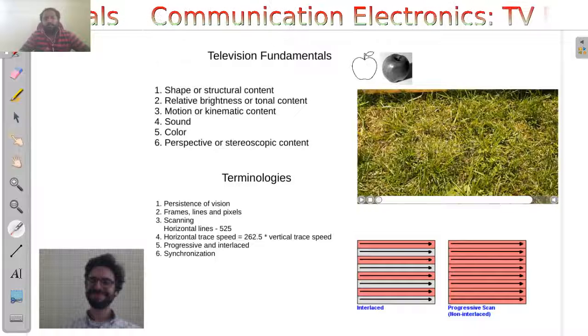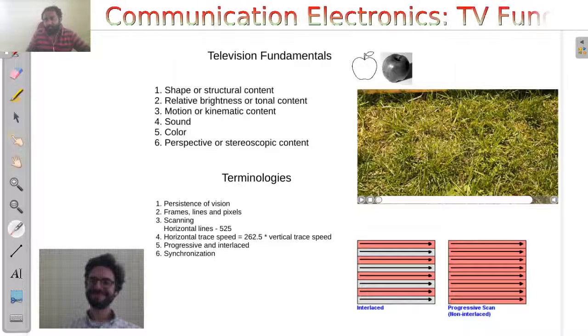There have been a lot of innovations and improvements in this technology of television, and we will be seeing a little bit of the preliminary things that are involved in televisions. So the fundamentals will be dealt with in this session. So let us see it. We'll be discussing first some fundamentals in television.